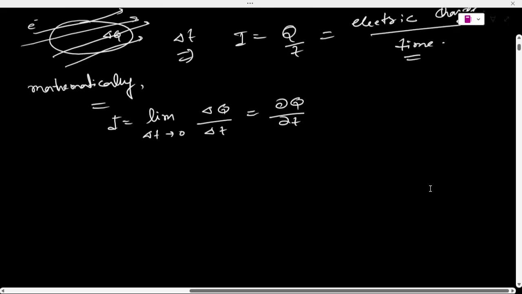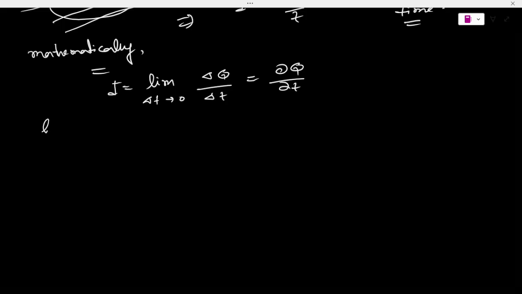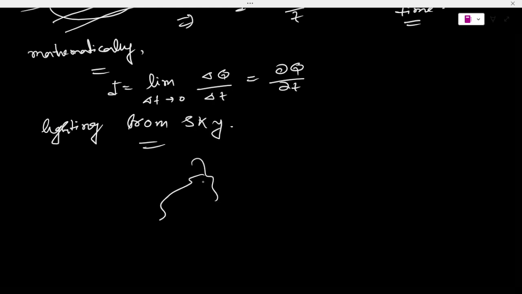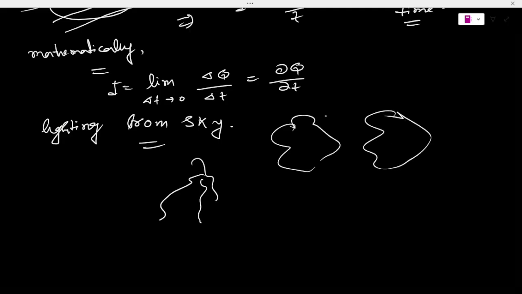Now come to the point, how you will see this in nature. Here you can see lightning from the sky. आप देख सकते हो कि आसमान में बहुत सारी बिजली कड़कती है। This type of charge is coming between two clouds, and from a cloud to earth, from one cloud to another cloud, and it happens because of the friction between two clouds.